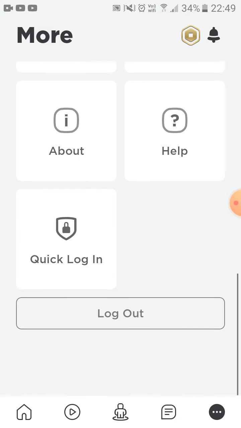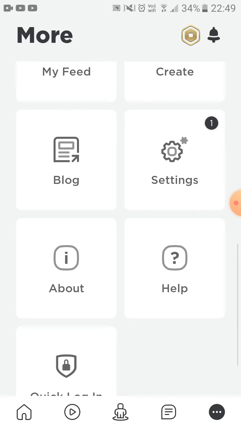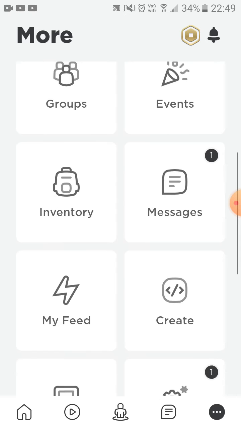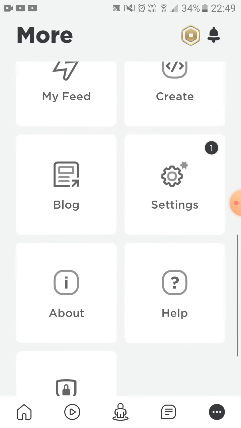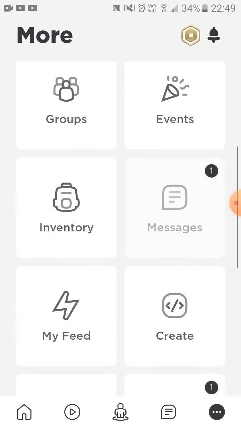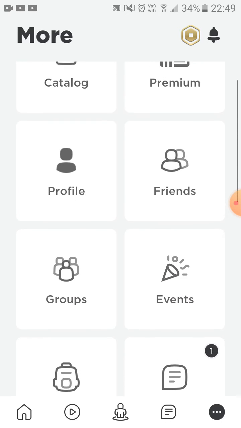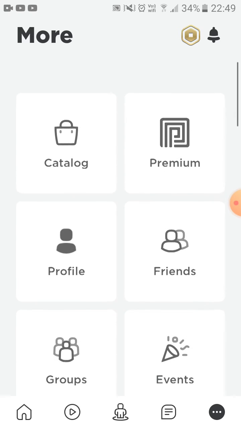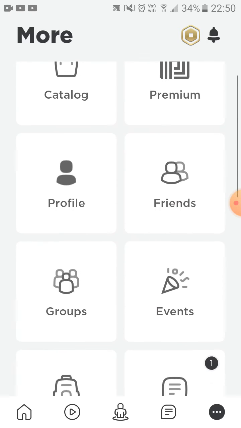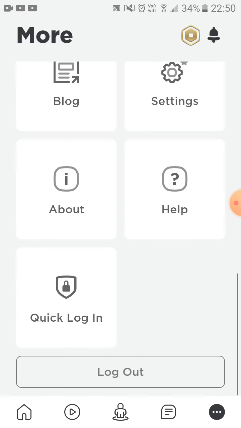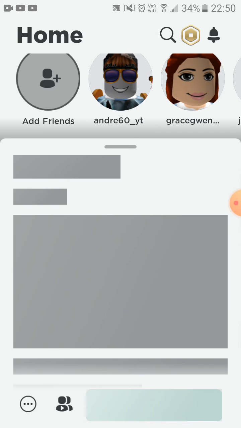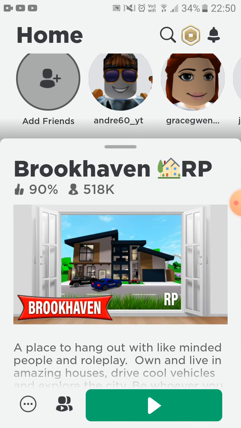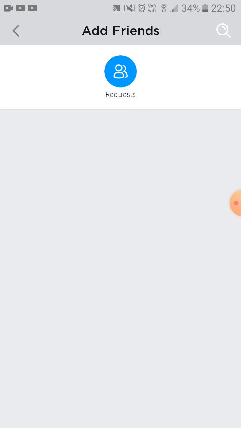And then we have help, settings, blog, create, messages, events, groups, friends, my feed, about, quick login, inventory, messages, events, groups, profile, friends, and premium and catalog. So these are all the things. And there's logout, we can't log out. There are a bunch of games, and you can play a game by just clicking on the green button, and then you can start playing it.